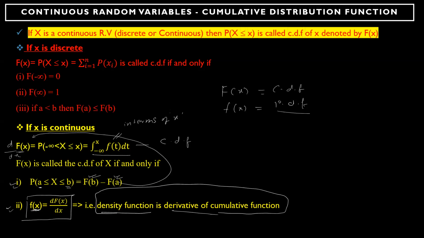So whenever you have a PDF, I can write it this way: the PDF is equal to the derivative of the CDF with respect to X. This is a very important property, and it will also help us calculate some values quickly. We will see that.